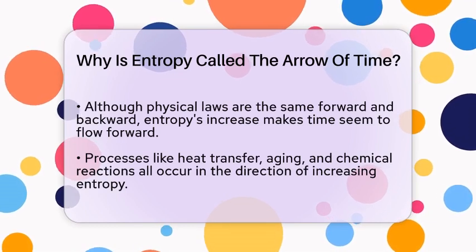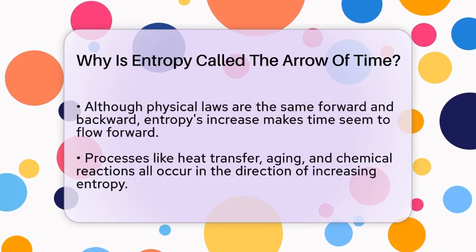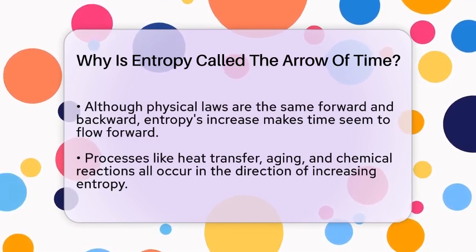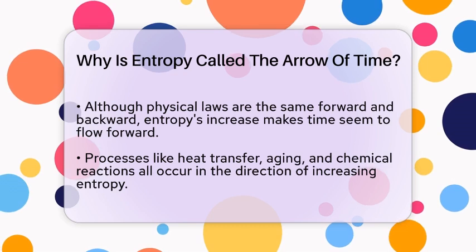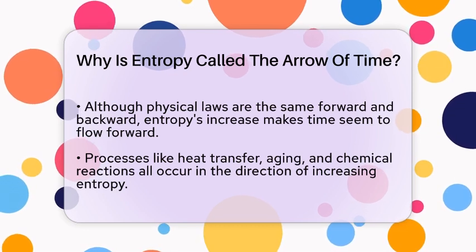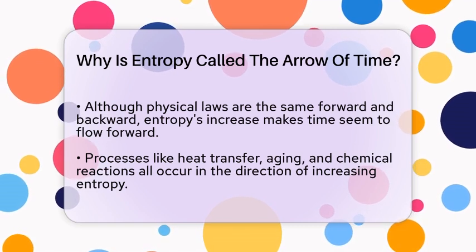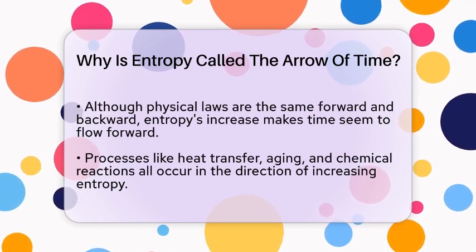This idea helps explain why certain events happen in order. Heat flows from hot to cold, not the other way around. Living things grow old, not young. Chemical reactions go toward equilibrium, not away from it. All these processes are driven by the increase of entropy.